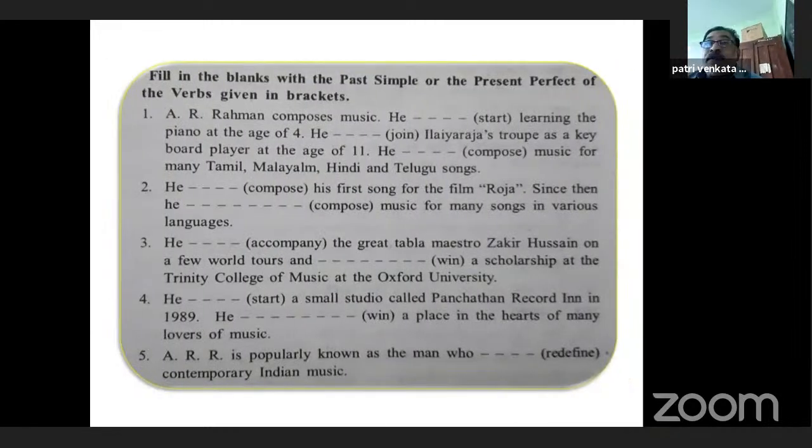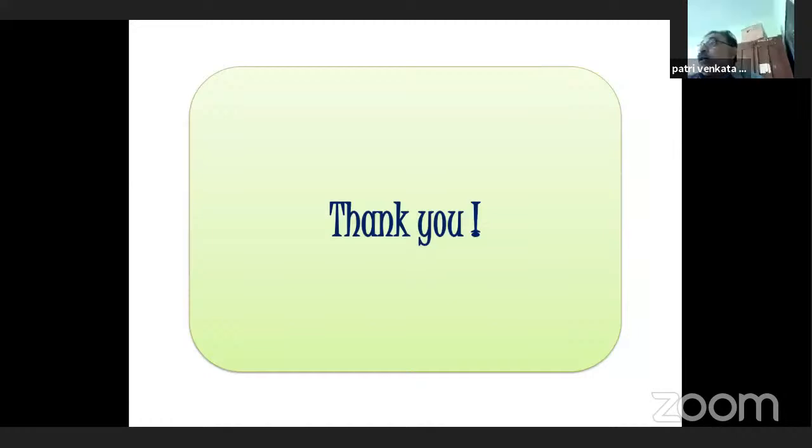Hope you have understood how to answer the sentences, how to answer the blanks that are given in tenses. Hope you got everything.